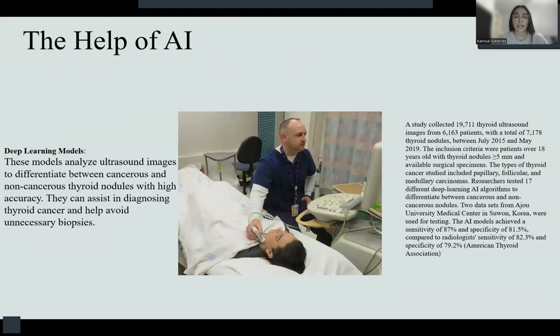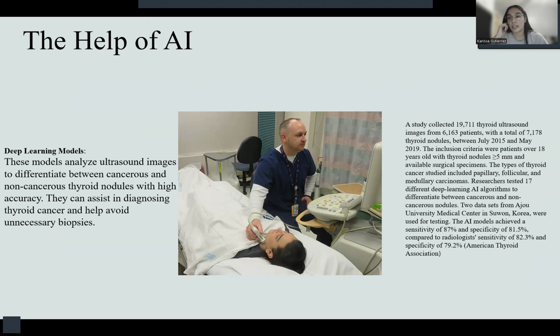Some of the help of AI, one of the ones that help detect the cancerous thyroid versus non-cancerous is going to be the deep learning models. These can assist in diagnosing cancer to avoid unnecessary biopsies.